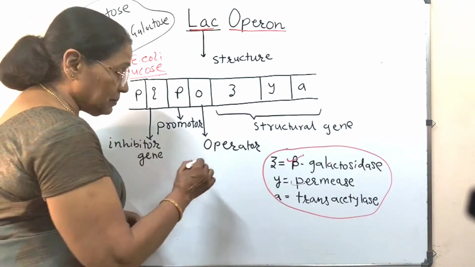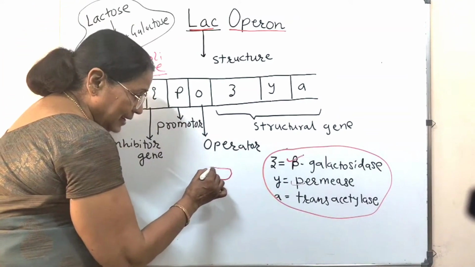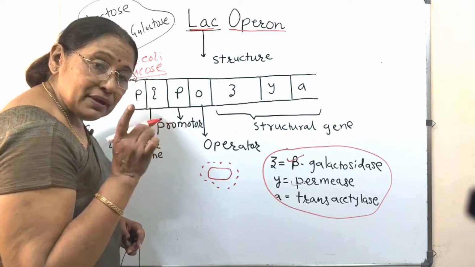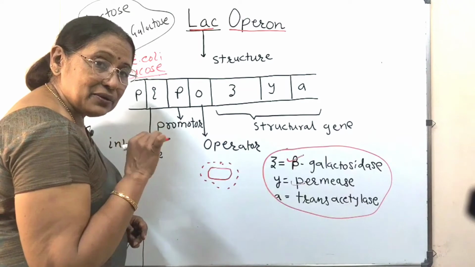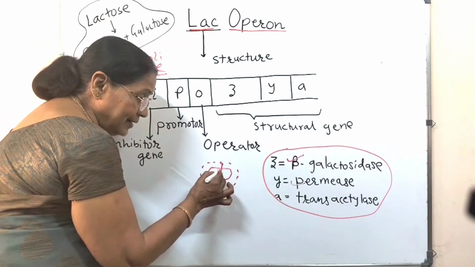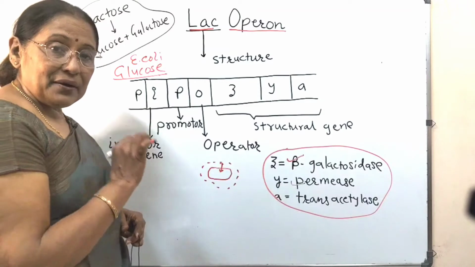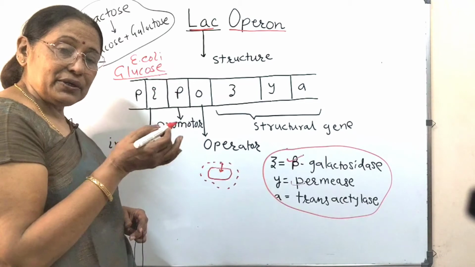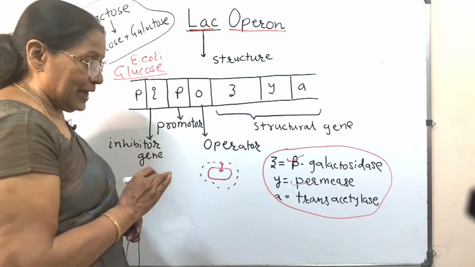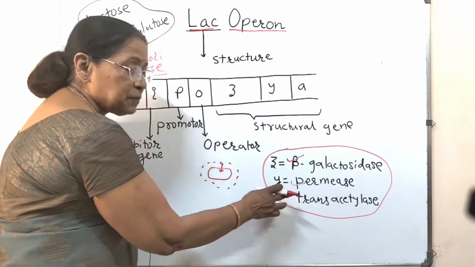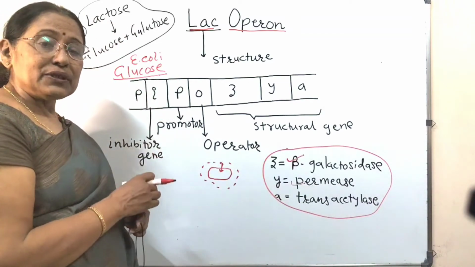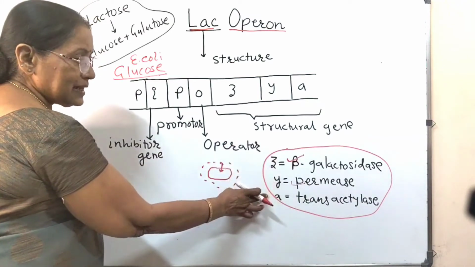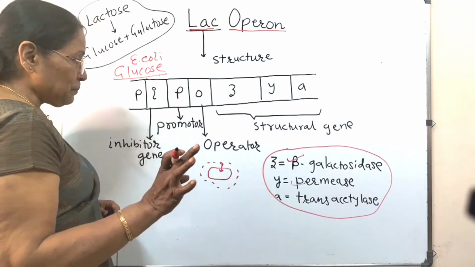What is the requirement of permease? This is E. coli and all around this is the milk. This permease permeates the lactose molecules in the environment to enter into the body of E. coli. So, it gives permission to the lactose molecules to enter the body of E. coli. And then the A produces trans-acetylase whose function is not yet that clear. So, these are the structural genes and the enzymes produced by them.